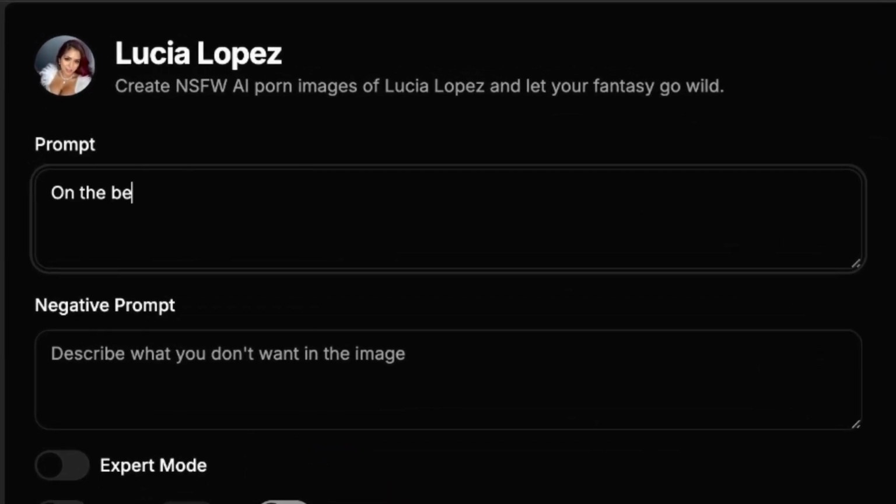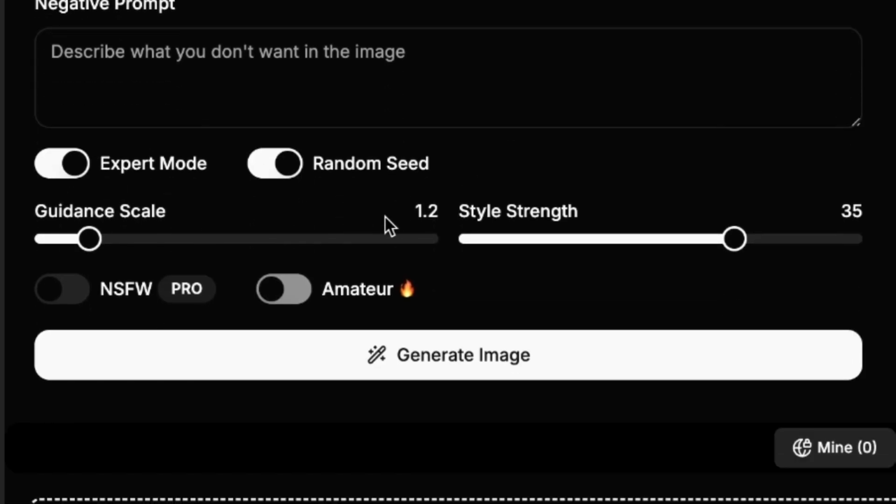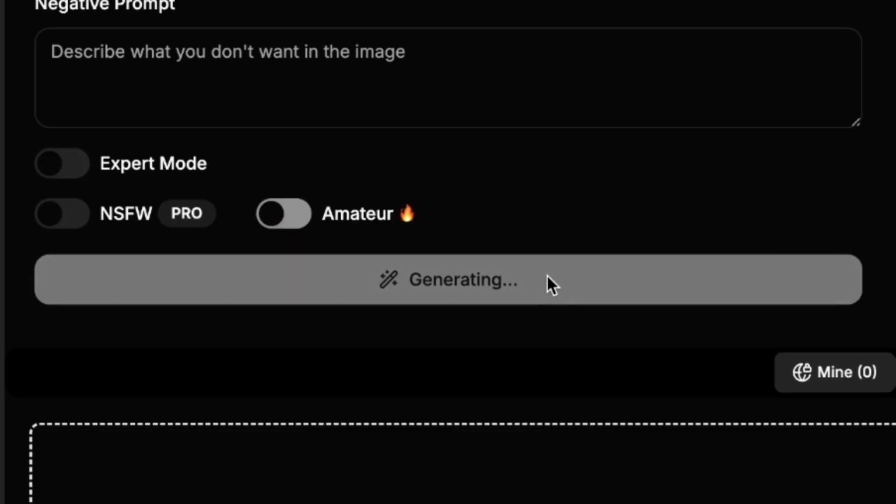So what should we say? On the beach, on an island, sunset, golden hour, outstanding beauty, white bikini. I would say this prompt isn't super detailed, but I have actually set the image quality to be the highest possible, so let's see what happens. I do have an expert mode as well if you want a bit more control over the scale and strength, so let's go ahead and generate this image.